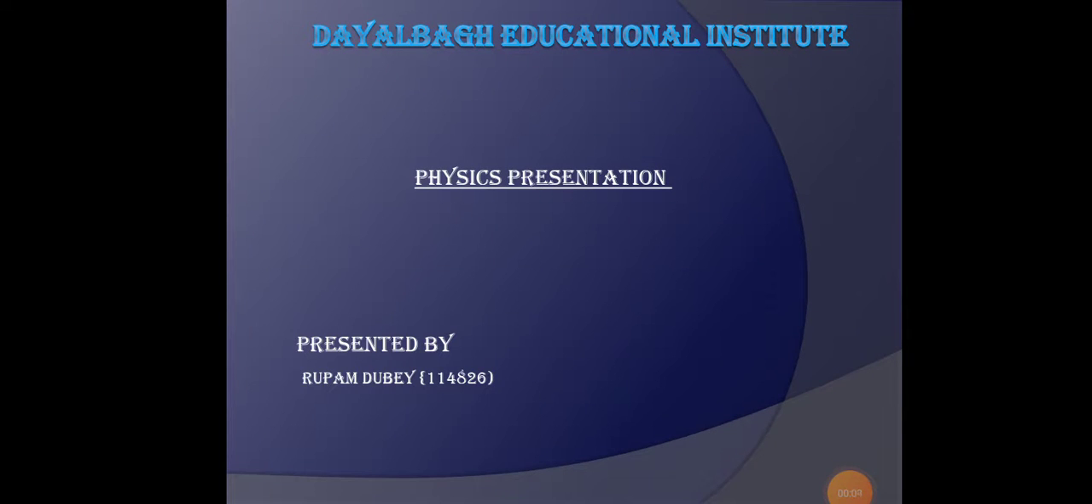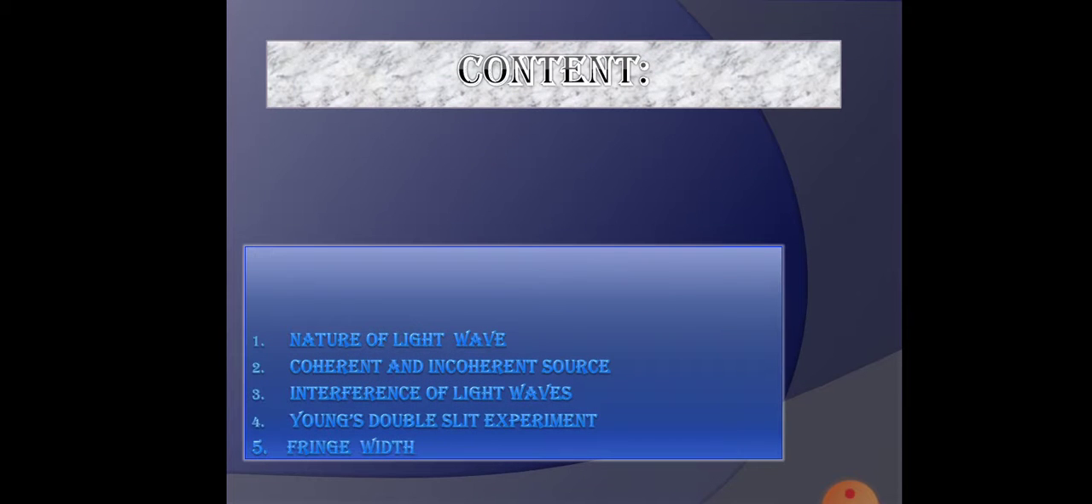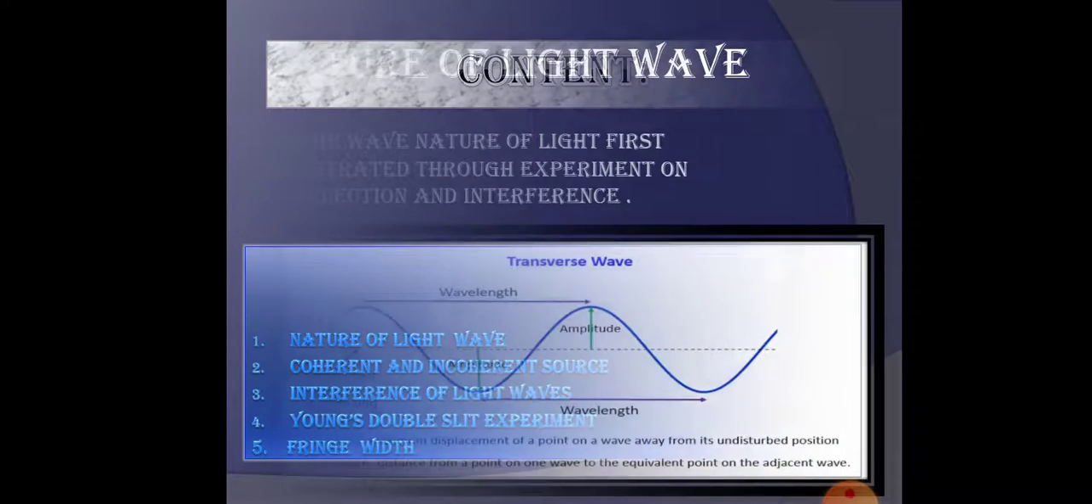I am Rupam Dubey. My application number is 114826 and my branch is electrical. My physics presentation topic is interference of light. This is the content of my presentation: nature of light wave, coherent and incoherent sources, interference of light wave, Young's double slit experiment and fringe width.